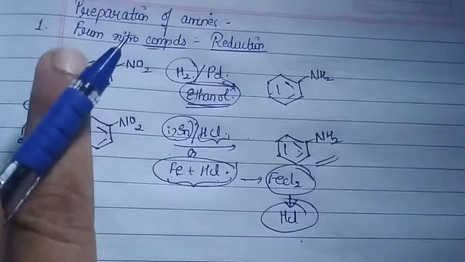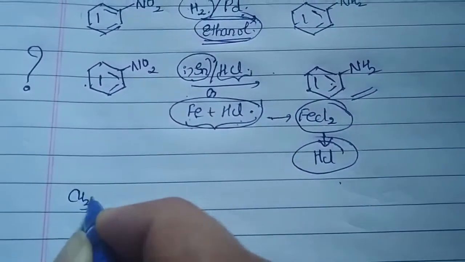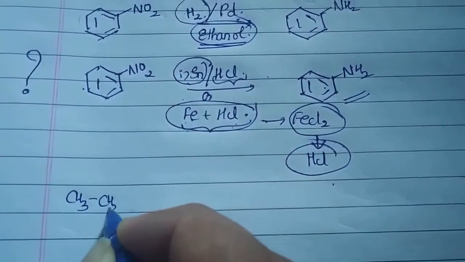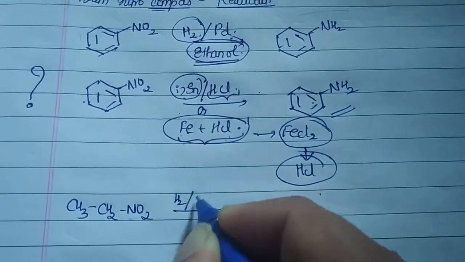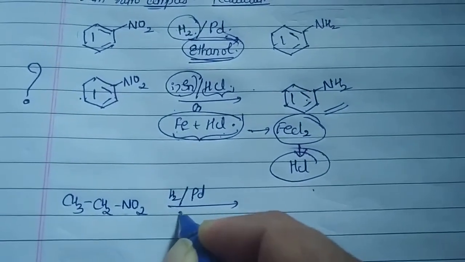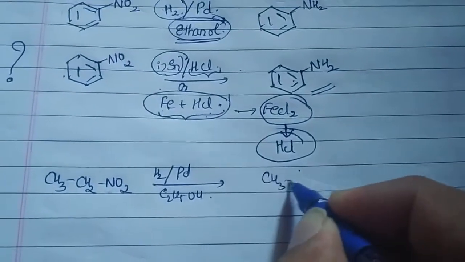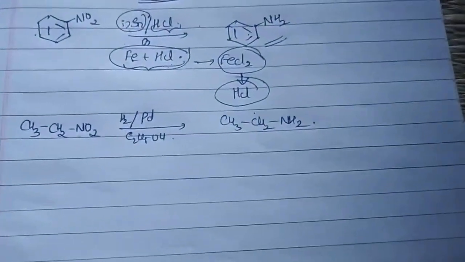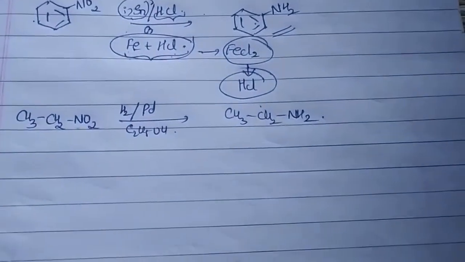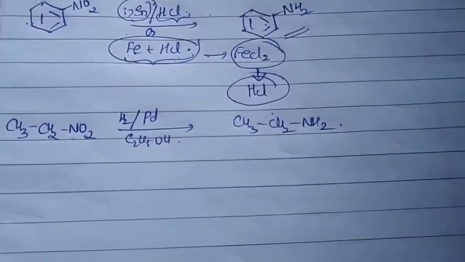Do remember, not only do you have to choose nitrobenzene, even if you choose an aliphatic nitro compound, for example CH3CH2NO2, and you do this in the presence of hydrogen and a palladium catalyst in an ethanol medium, of course the final product will be CH3CH2NH2. The one thing you have to remember, whenever you are provided with a nitro compound, your first task is to reduce it. And when reducing it, of course I have said you have two methods.